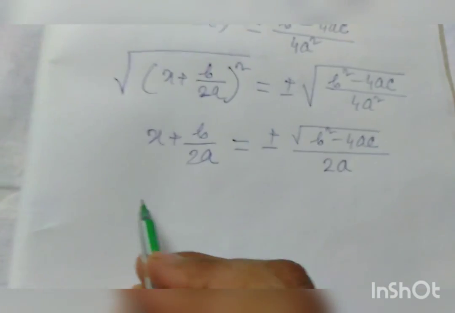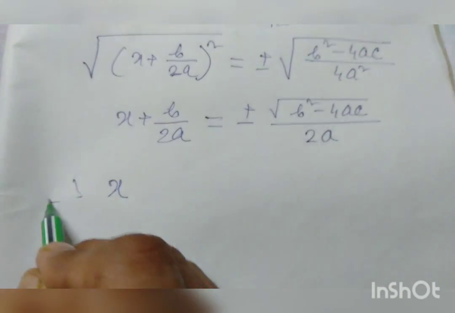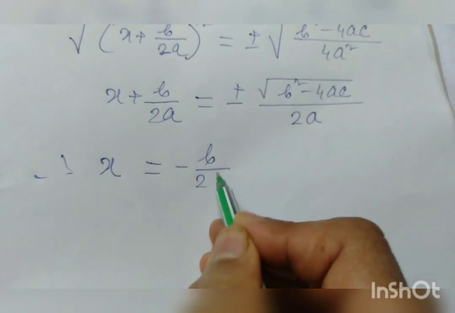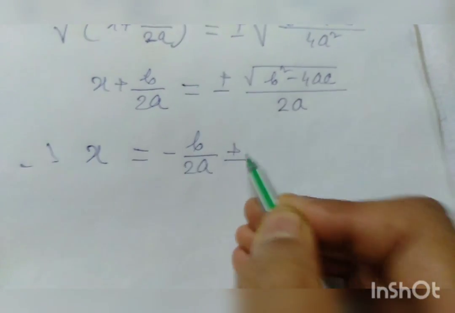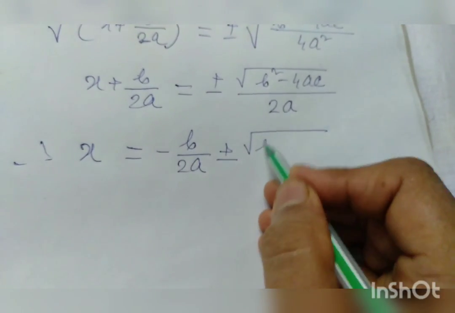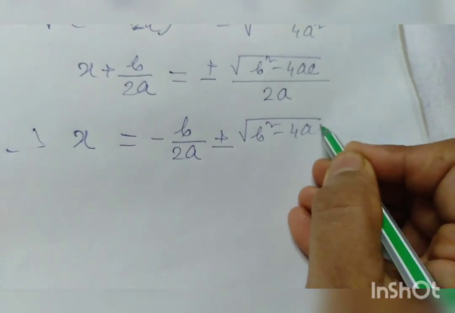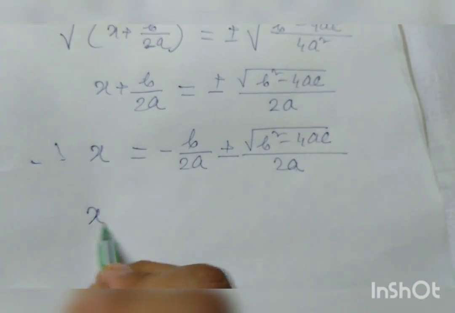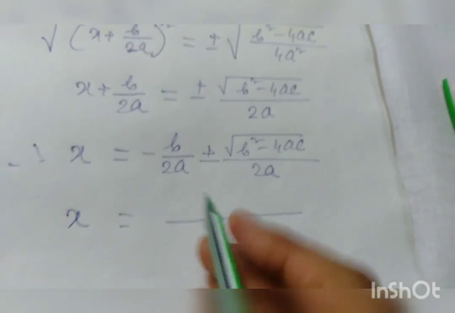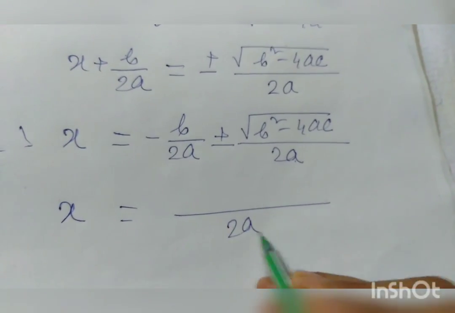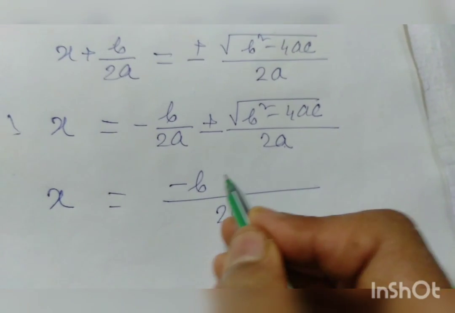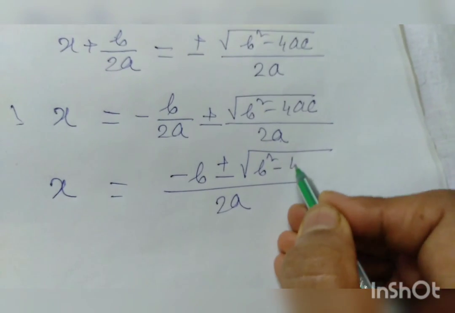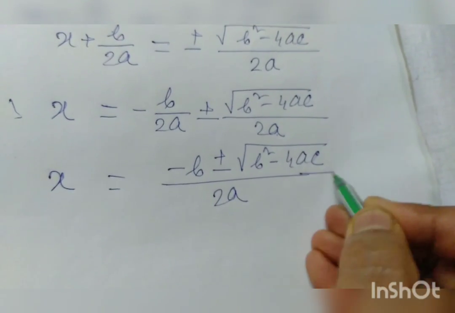Then x is equal to minus b by 2a plus minus root b square minus 4ac by 2a. So x is equal to, LCM of 2a and 2a is 2a, then it is minus b plus minus root b square minus 4ac by 2a.